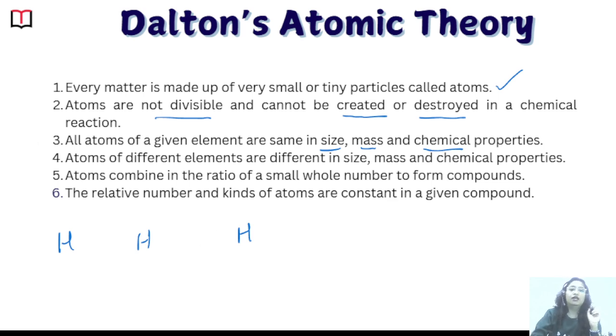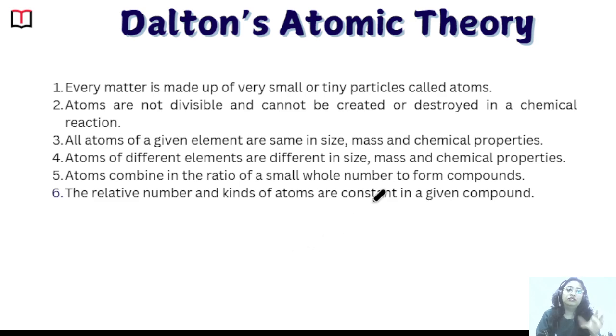Okay. The next point, the fourth point, says atoms of different elements have different size, different mass and chemical properties. Like I have a hydrogen atom, you have an oxygen atom. Both of these are going to have different size, different mass and different chemical properties. Okay. The fifth point says atoms combine in the ratio of small whole numbers to form compounds.